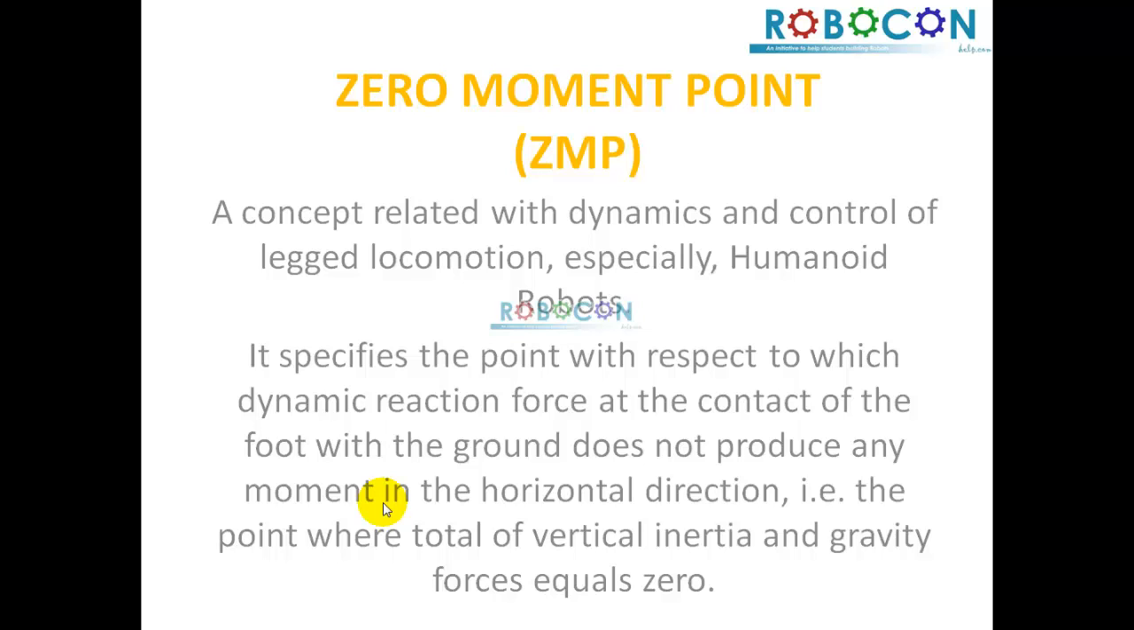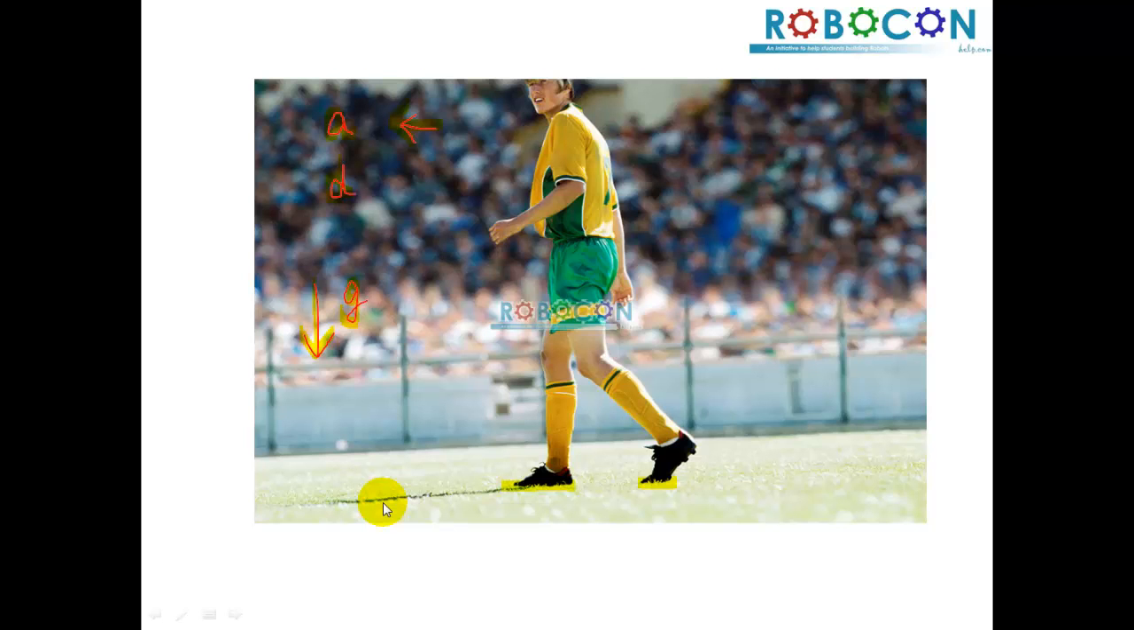The most important concept is called zero moment point. It is basically a concept related to dynamics and control of legged motion, especially in humanoid robots. It specifies the point with respect to which the dynamic reaction force at the contact of the foot with the ground does not produce any movement in the horizontal direction. That horizontal direction is the direction in which the robot is walking or moving. So that is the point where the total vertical and gravity forces should be equal to zero. And I'll show you with an example.